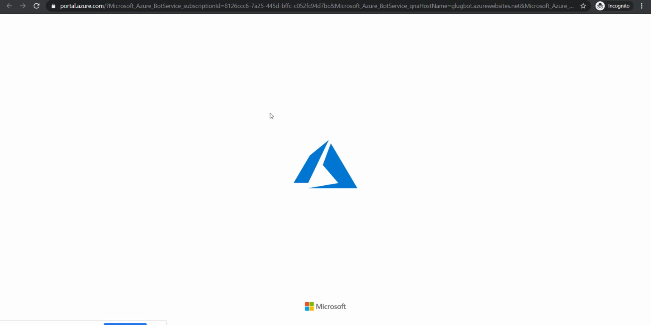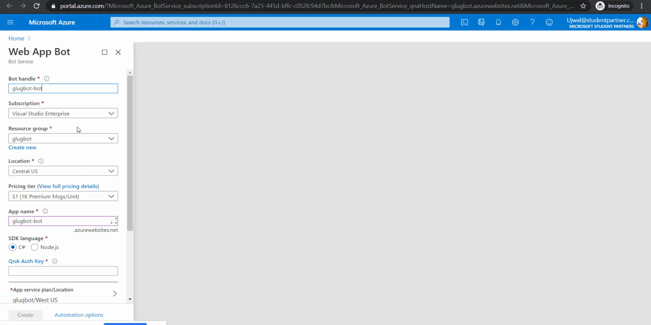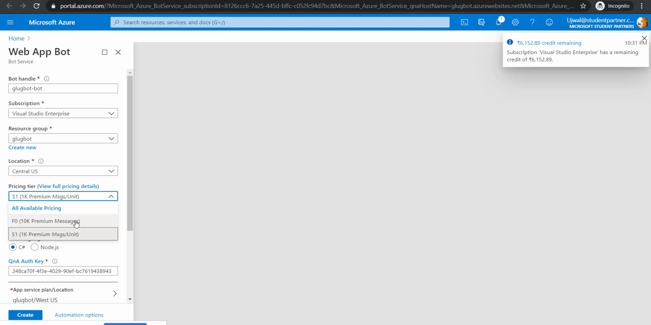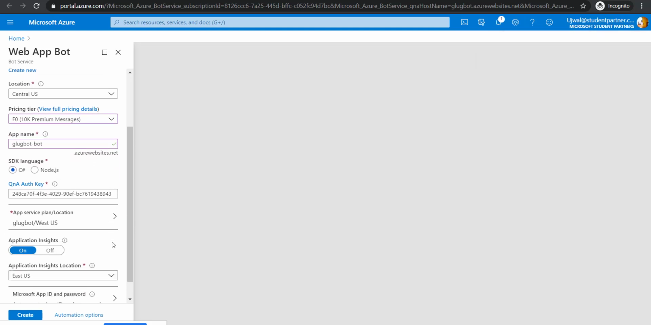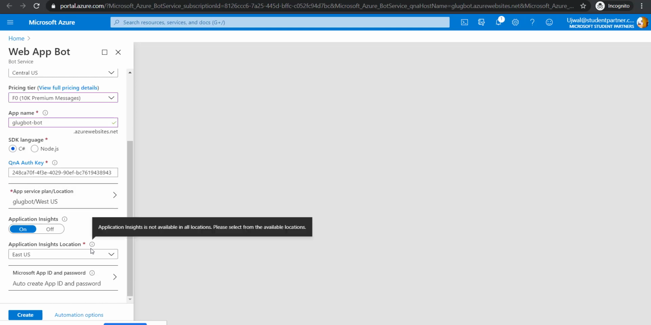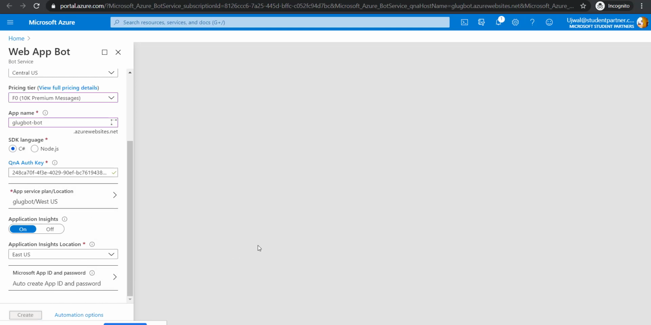So let's create a bot, and now we'll be redirected to the Azure portal, the Azure window. Here, let's put the name for it. Okay, the bot name is cool. Everything looks fine here. For the pricing tier, let's make it F0, so we get 10,000 premium messages. And please don't steal my API key. Let's click on create.